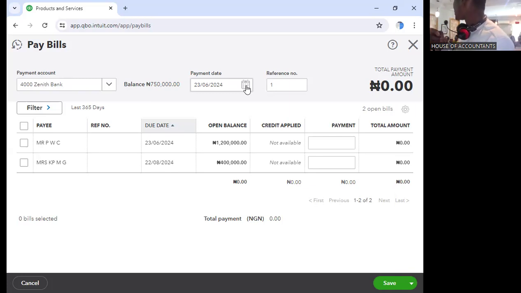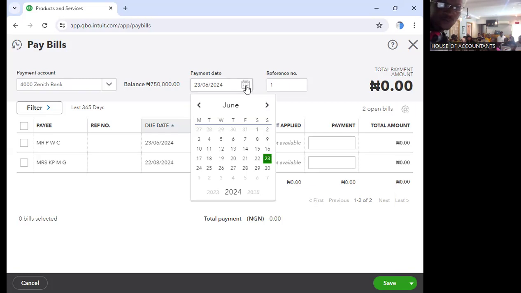Do you understand? It doesn't mean because we are doing it today. It's when they make the payment. So if they make payment in 2024, it means you will not post it at all in 2023. It will remain payable till 2024. Do you understand now?